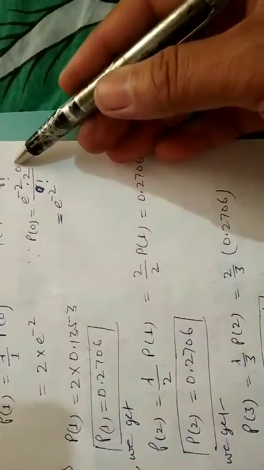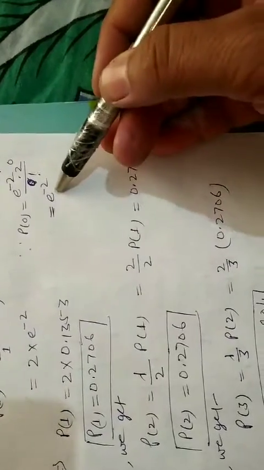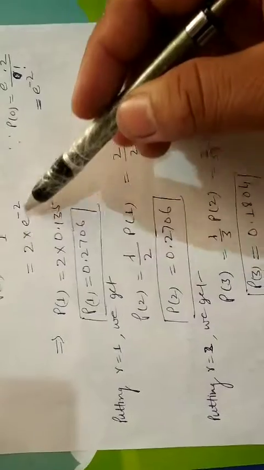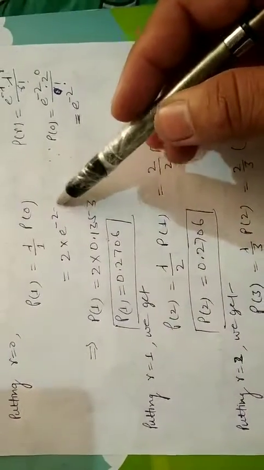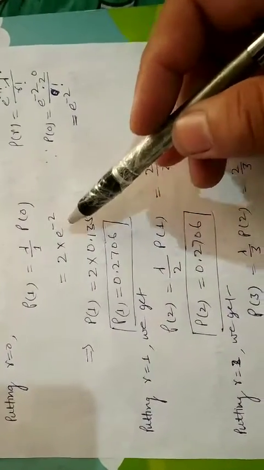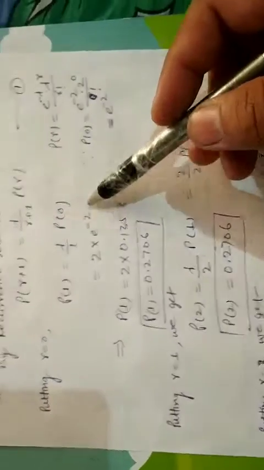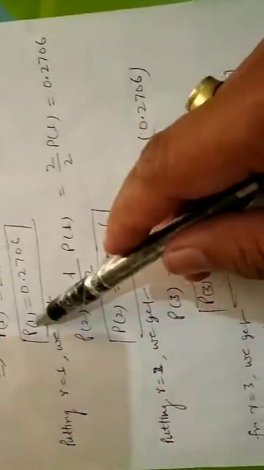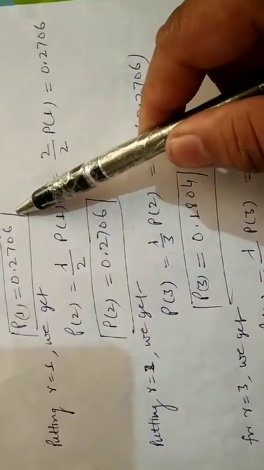So as we know factorial 0 is 1, 2 to the power 0 is 1. So now P0 is e to the power minus 2. So now P1 is equal to 2 into e to the power minus 2, because P0 is e to the power minus 2. The value of e to the power minus 2 is given in the question. So 2 into something is equal to P1.